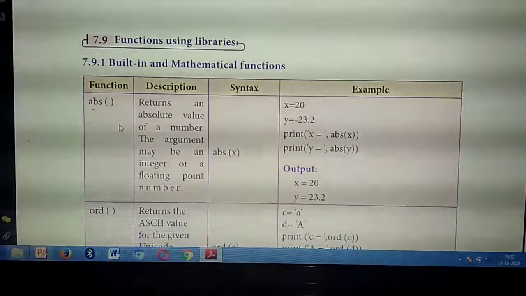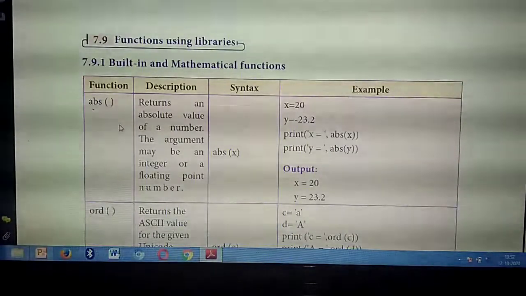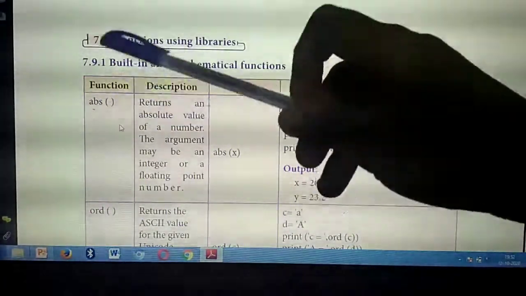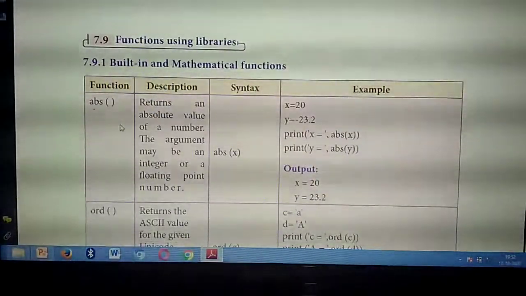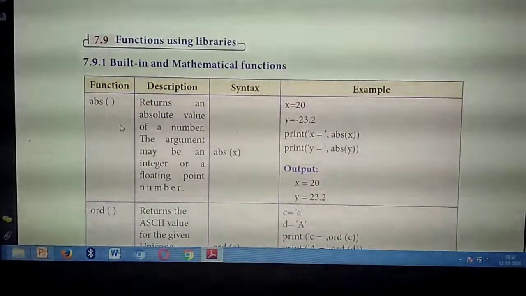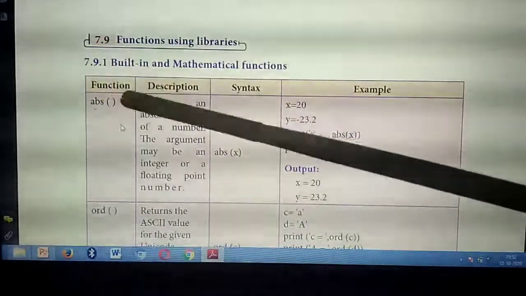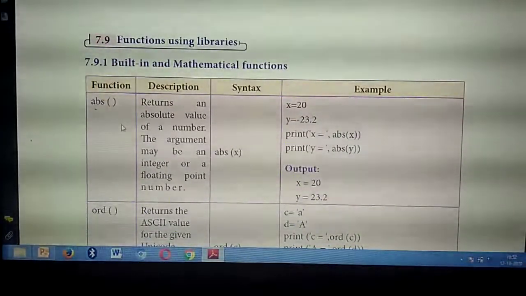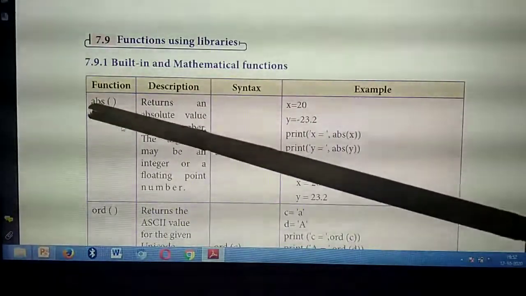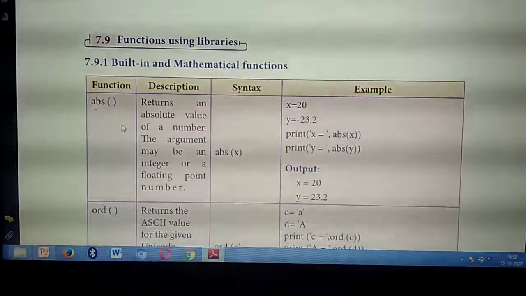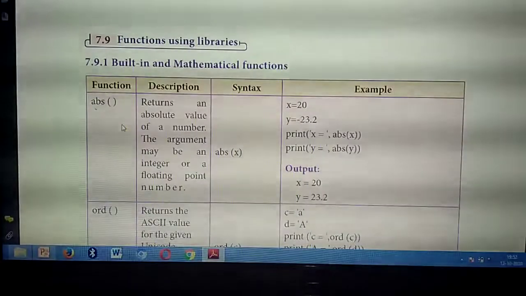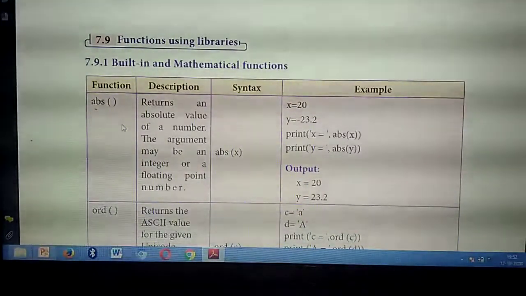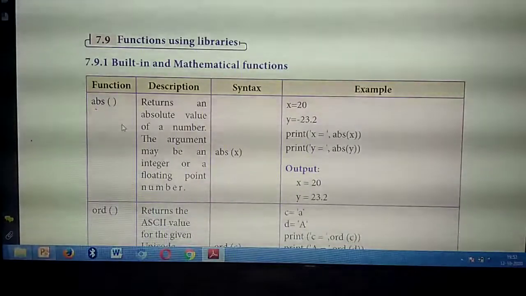Page number 103. The first built-in function is abs(). What is the name of that function? abs(). Have you all seen? First one, right now please understand and study. The name itself has ABS. ABS means absolute. What is the use of this function?